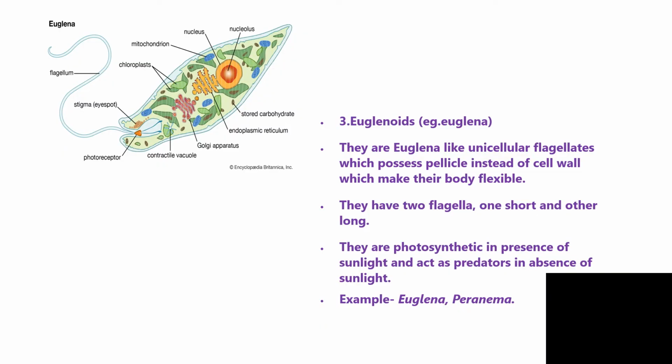The next organism that we are going to learn is euglenoids. Example, Euglena. They are unicellular flagellates which possess a pellicle instead of a cell wall, which makes their body flexible. They have two flagella, one short and another long. The long flagellum is used for movement and the other acts as a photoreceptor. Examples for euglenoids are Euglena and Peranema. They exhibit two modes of nutrition, autotrophic and heterotrophic. Autotrophic ones prepare their own food with the help of sunlight, while heterotrophic ones absorb nutrients from the surroundings.